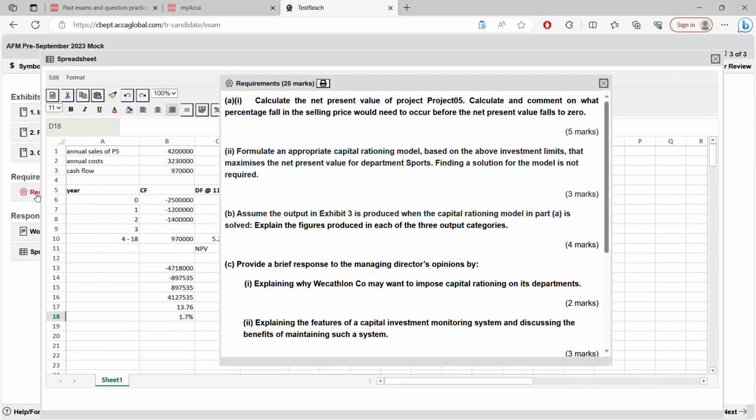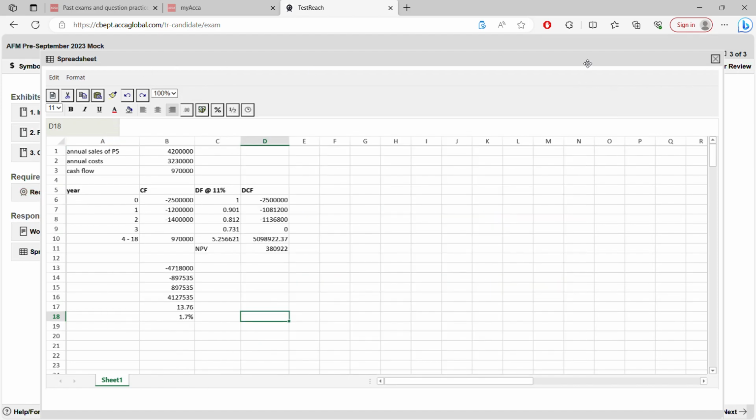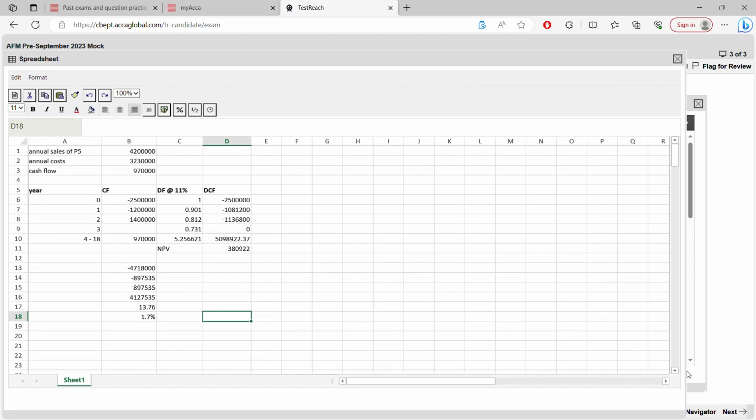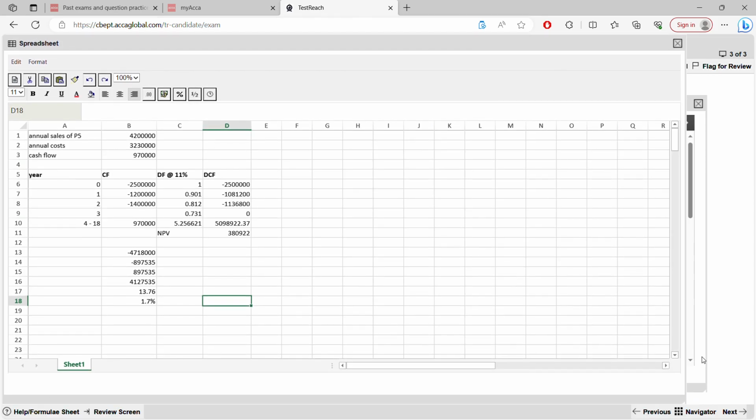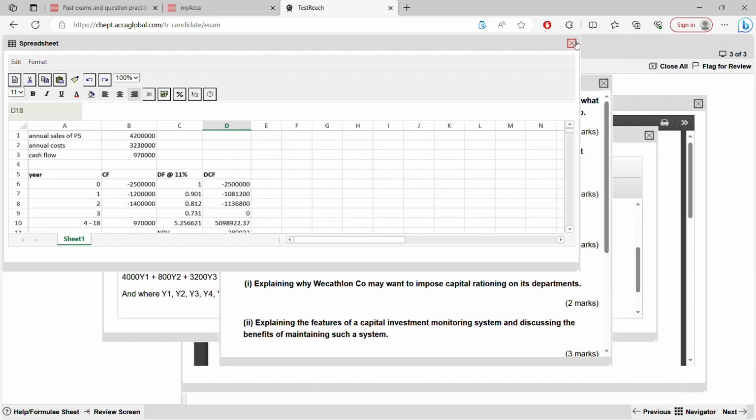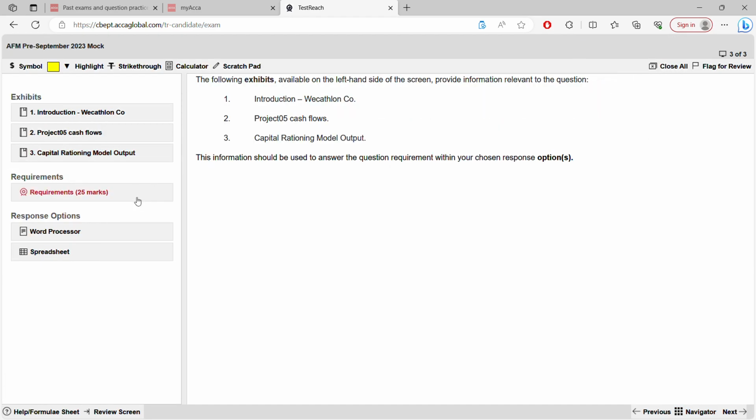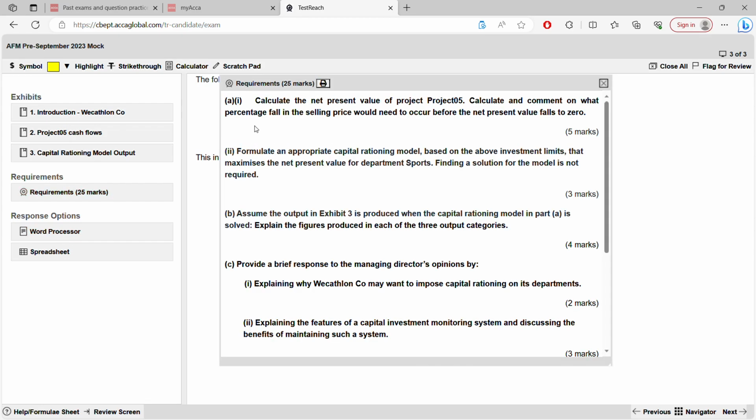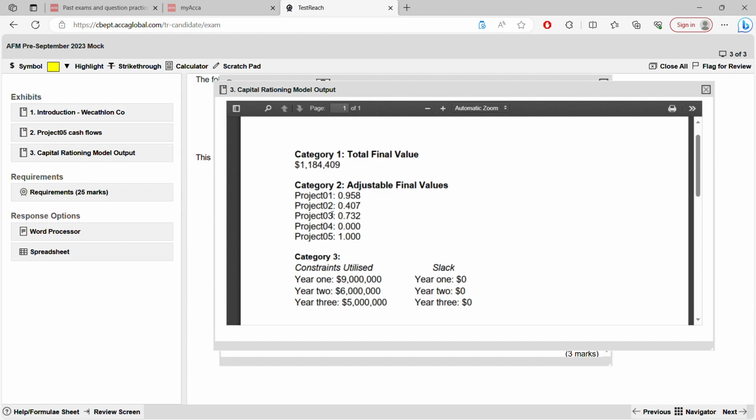What is the requirement for part B? We'll close this. Second is B. A is over. You have to explain the figure in exhibit 3: category 1, category 2, category 3. I'm not going to write it for you, but I'm going to tell you the explanation. You can write it in Word. First, start with category 1. You have to label it, write this and then explain.